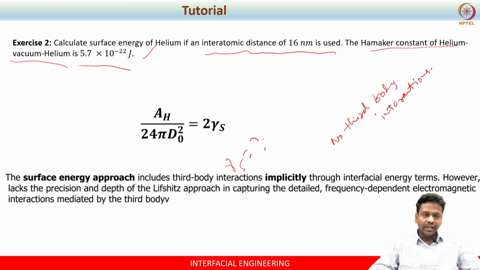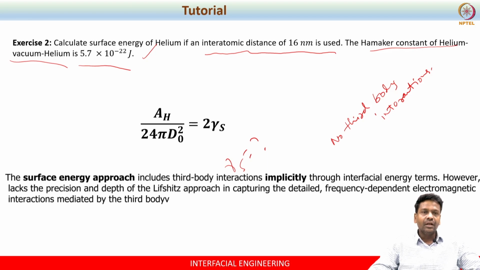The idea is you calculate the surface energy and then compare it with the literature value, right. You know the surface energy of helium, so you can compare this value with the literature and comment on it. If the value is very close, you just have to say yes, you are able to calculate the surface energy based on this equation also. So that is all about the surface energy approach.